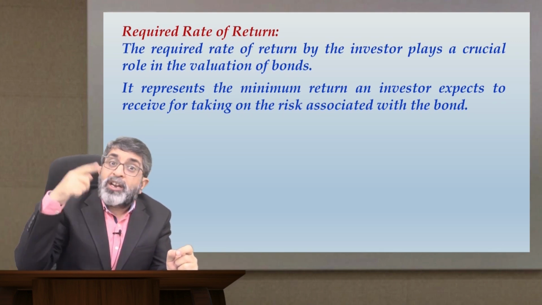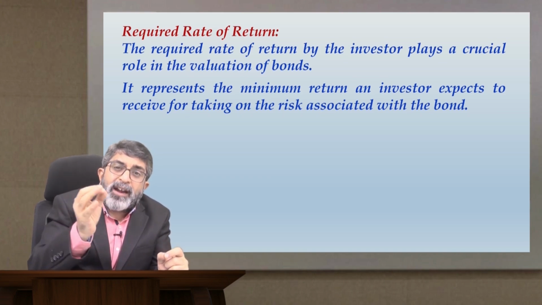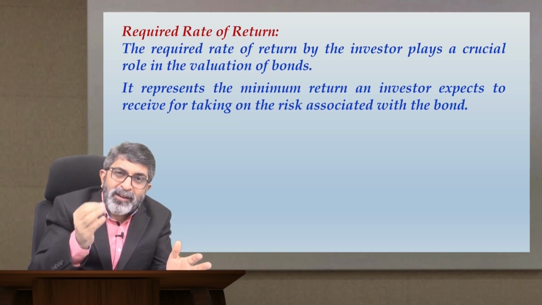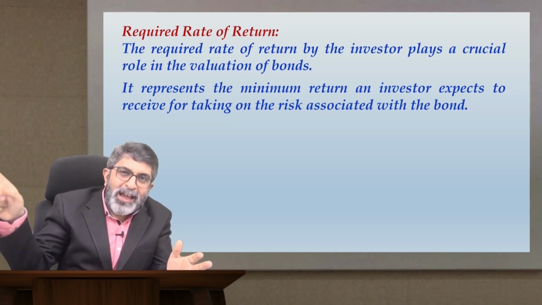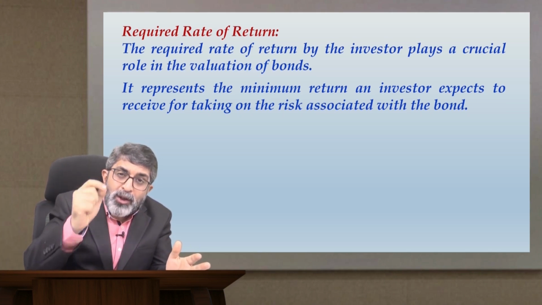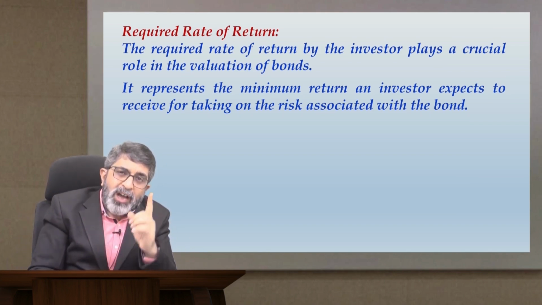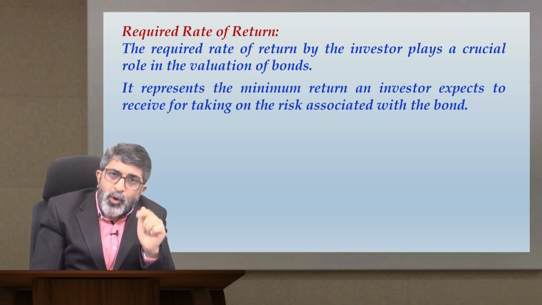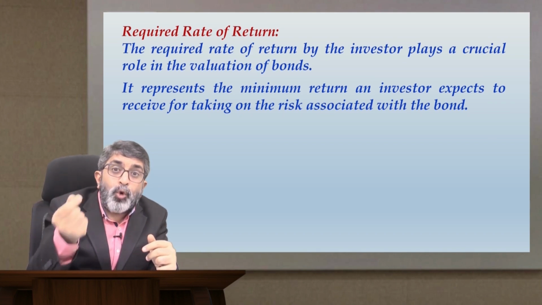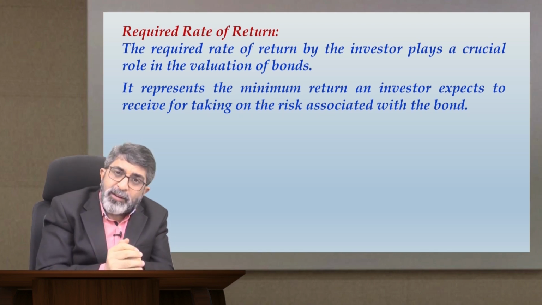If I am not investing in those bonds and investing in this particular bond, which by credit rating and risk rating is at parity, then I must be compensated for what I have sacrificed over there, and that is my opportunity cost. My opportunity cost over there being 9%, it becomes my required rate of return. I will not compromise for any rate below 9% in that scenario. So I'm sure you understand what is the source of any particular required rate of return by the investor.